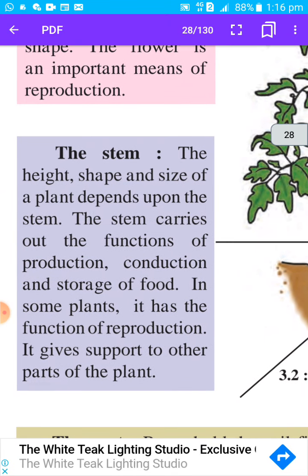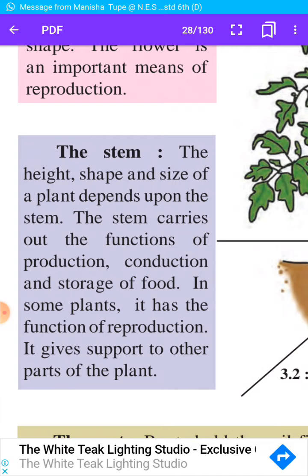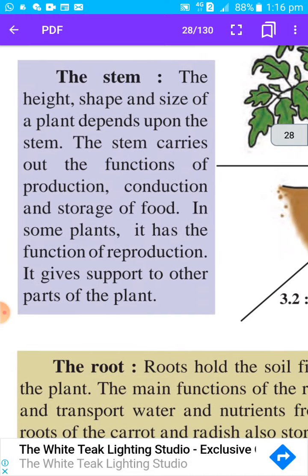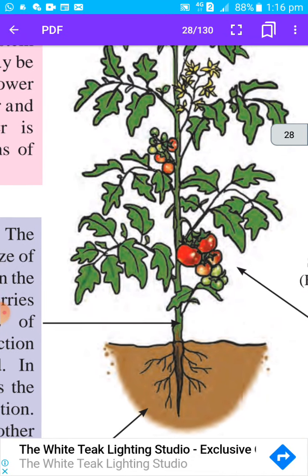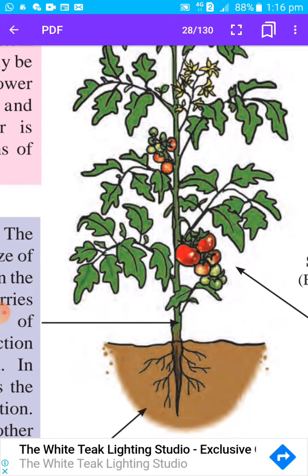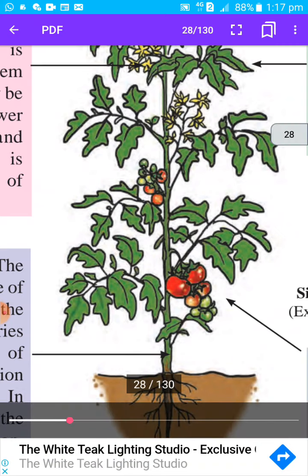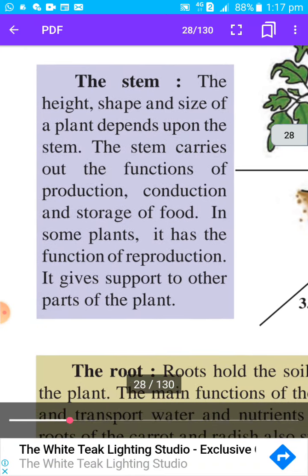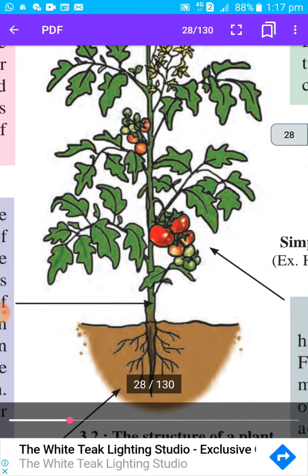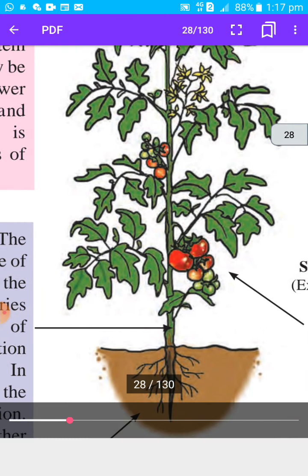Then the stem. The height, shape and size of the plant depend upon the stem. The stem carries out the function of production, conduction and storage of food. So what is the function of stem? The roots will take water and minerals from the soil, and these water and minerals are carried by the stem to the leaves, and in the leaves food will be prepared, and then again that food will be taken by the stem and distributed to all parts of the plant. And it also gives support.